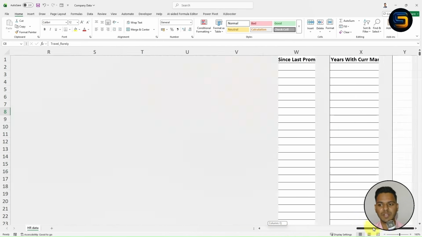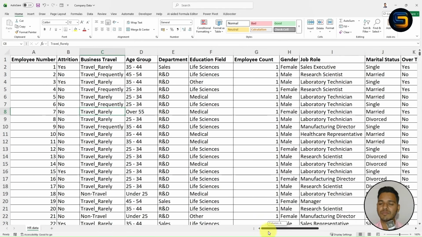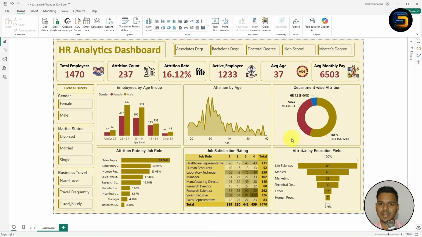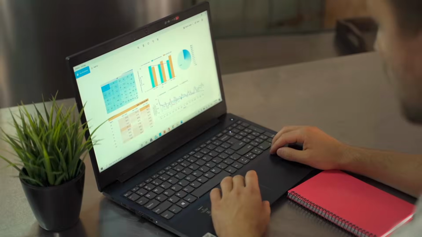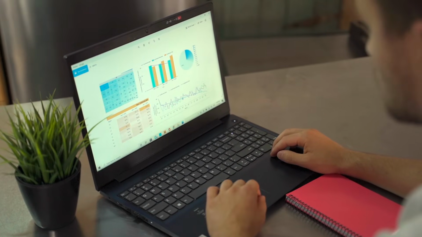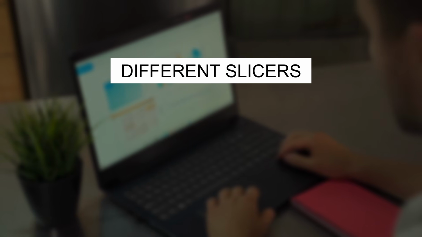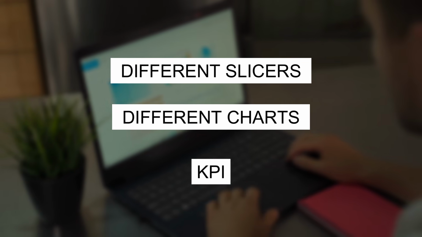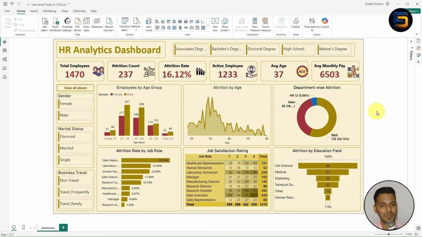I recommend everyone to study the data first, because once you understand the data, you will have an idea what columns are available in this data set. Now with the help of your data skills, instead of creating the same interactive dashboard, you can create your own interactive dashboard. You can create different slicers, different charts or KPIs, and a lot more. So I hope you will do it, right?